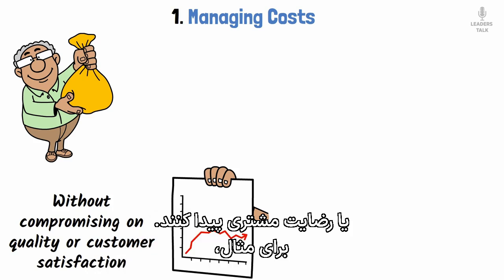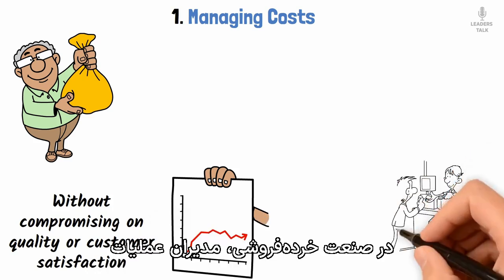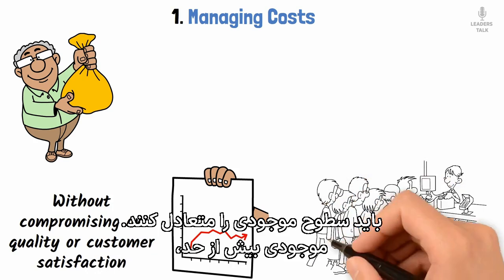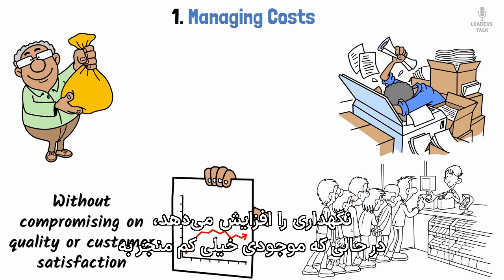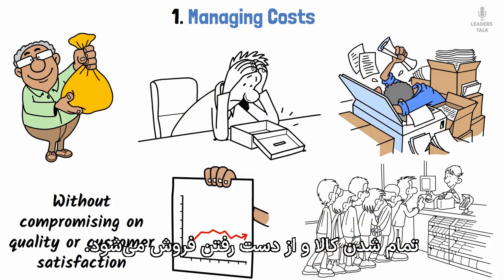For example, in the retail industry, operations managers must balance inventory levels. Too much stock ties up capital and increases storage costs, while too little leads to stockouts and lost sales.